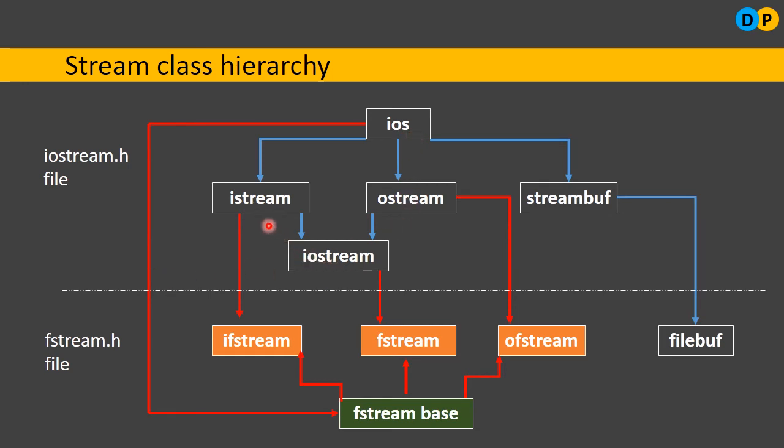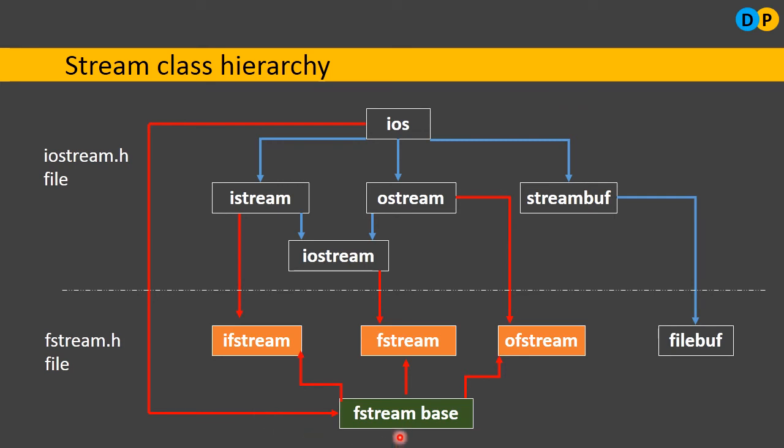So these streams, these classes, that is istream, ostream, streambuf and iostream, they are used to work with ordinary programs, ordinary input and output, without making use of files. But if you want to make use of files, then we have to consider these header files: either ifstream, fstream, ofstream, or filebuf. So these header files will be used to work with files.